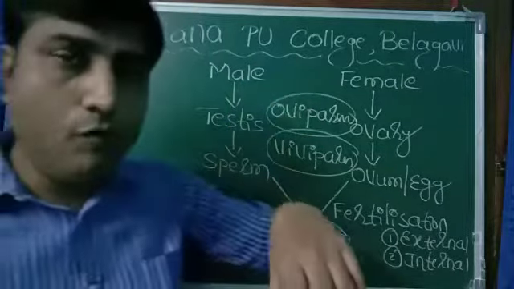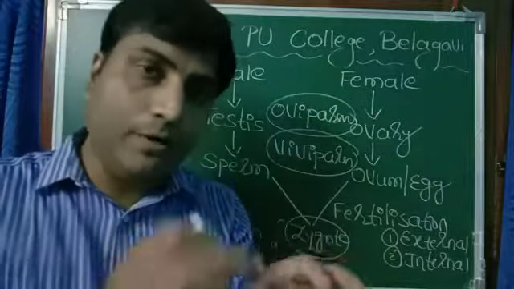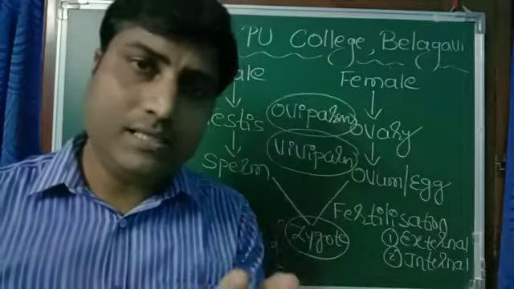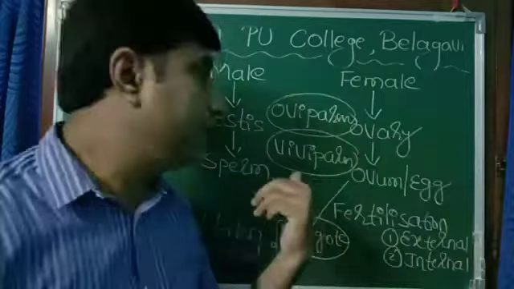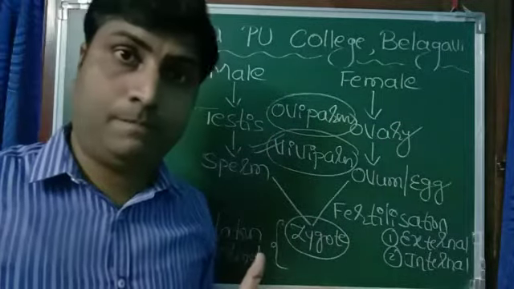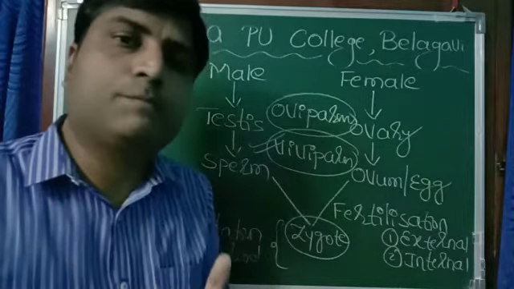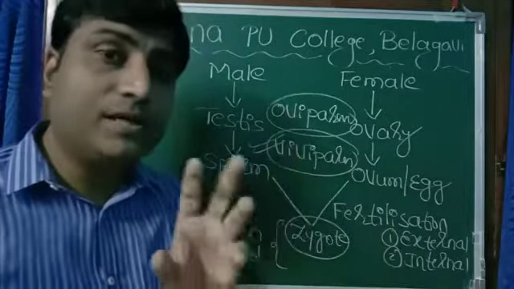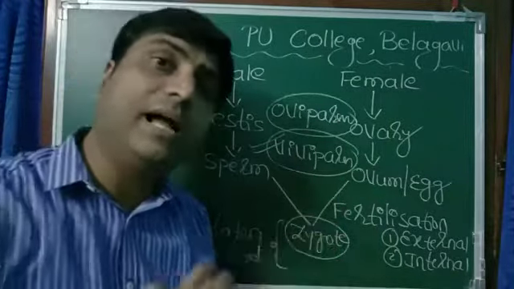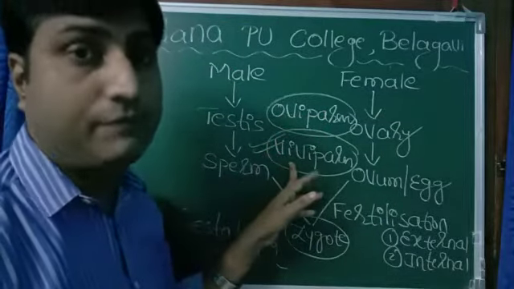Whereas in case of oviparous, as in birds and reptiles, they lay egg, and all the development takes place outside the body of mother. The thing is same, only it is outside the body, and this is inside the body. So viviparous is the safest method, where in the mother's womb, in the uterus, baby is protected. Whereas oviparous is at high risk. The predators may attack, they may come and eat the egg at any time.